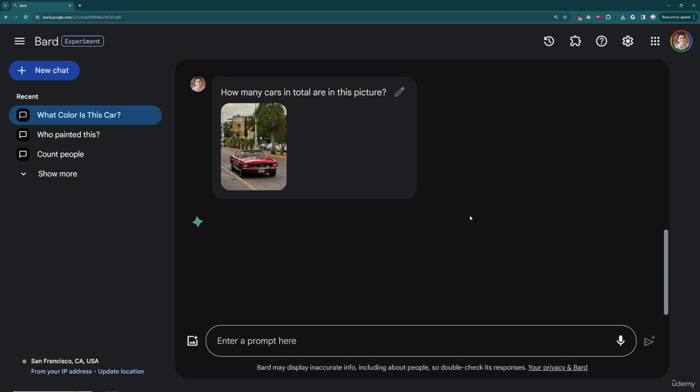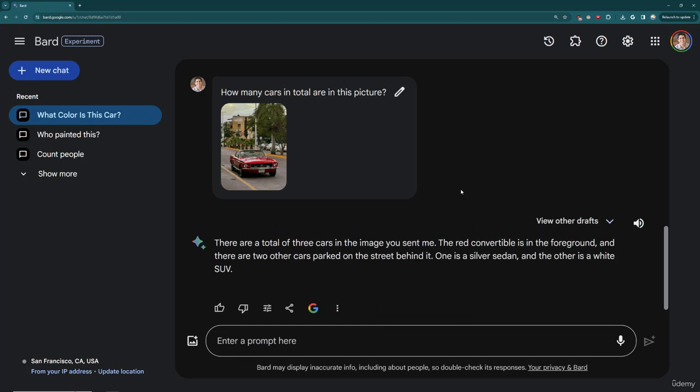So you kind of got to upload it every time you want to ask a question about it. So let's see if it's able to figure out that there's more than one car here. It sees that there's only 2 cars. Technically, that's wrong. There's actually 3 cars. There's actually 4. There's one all the way back here that's really hard to see because it's behind the palm trees, but you kind of get the idea.